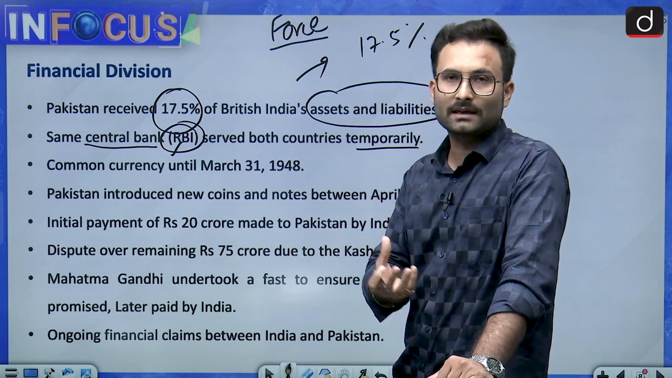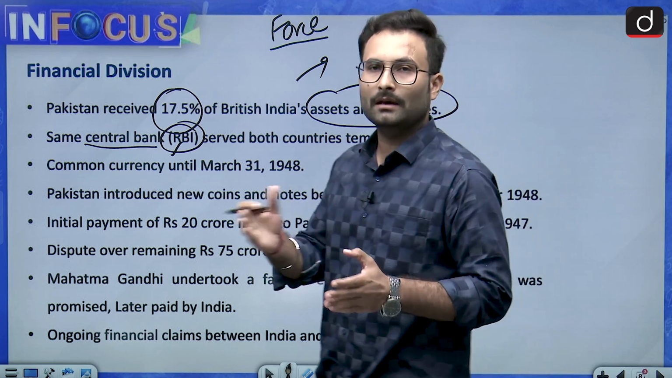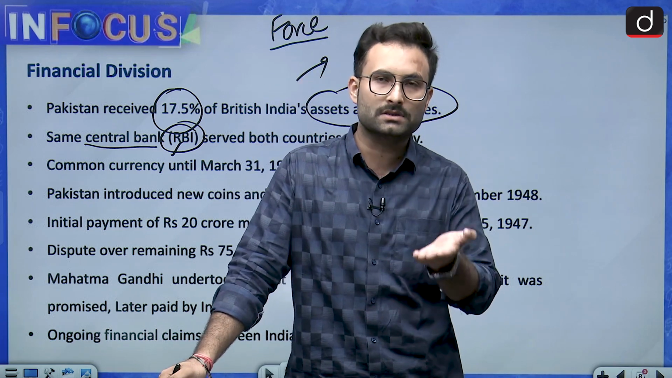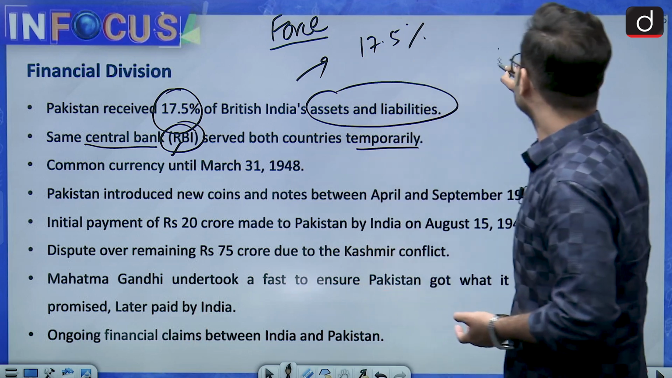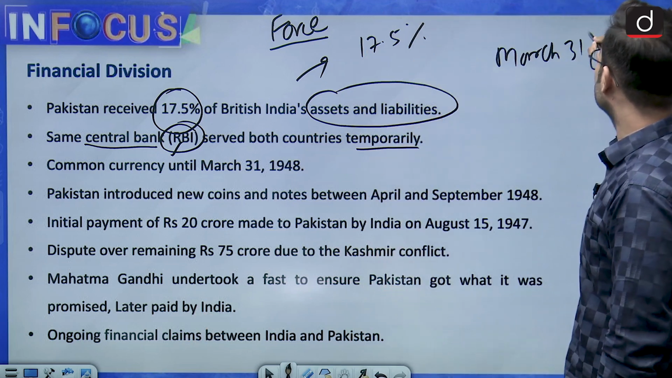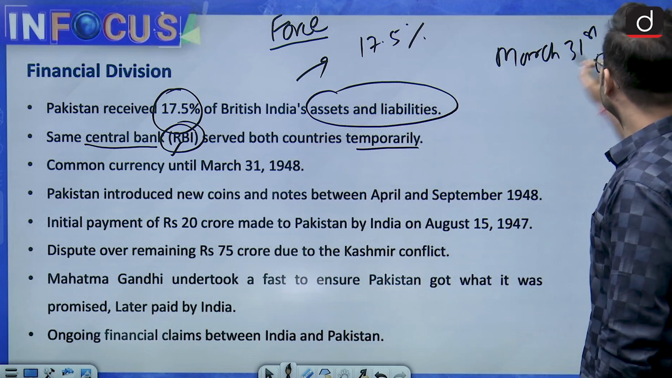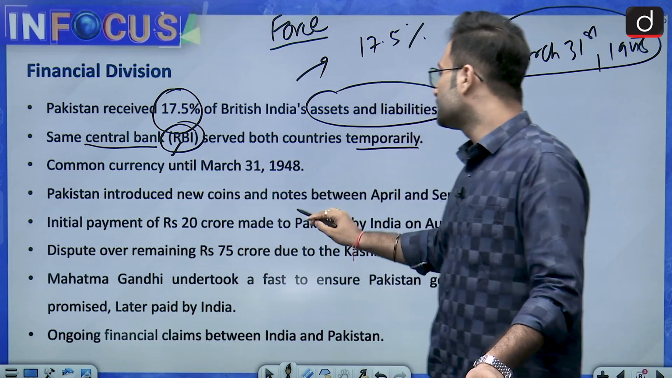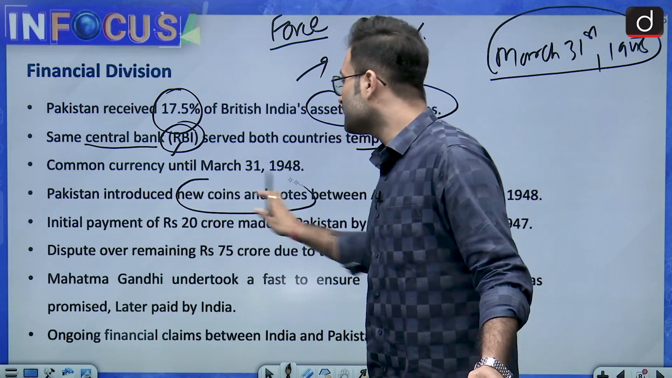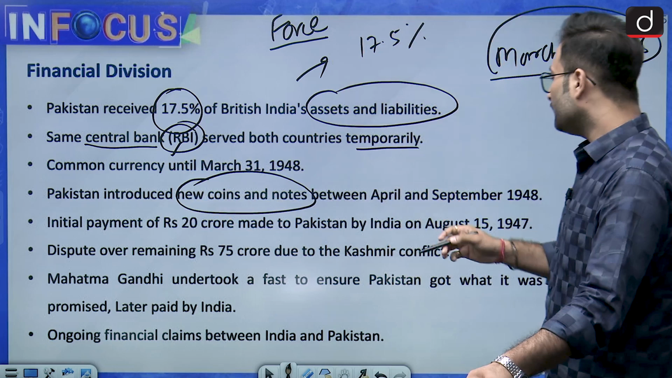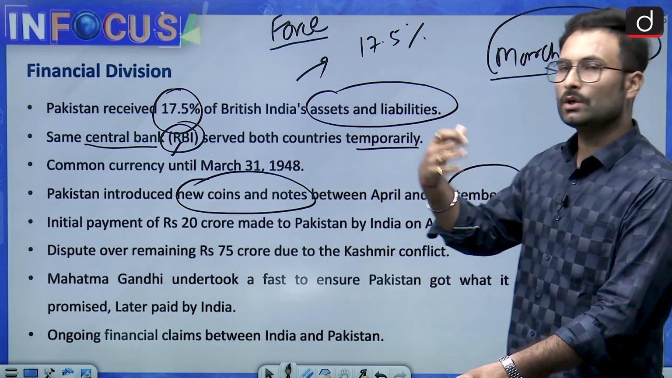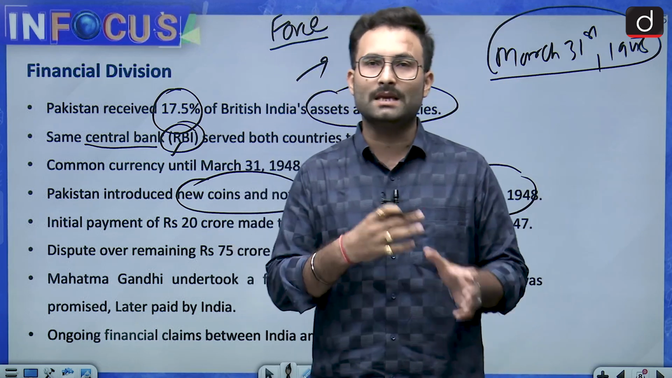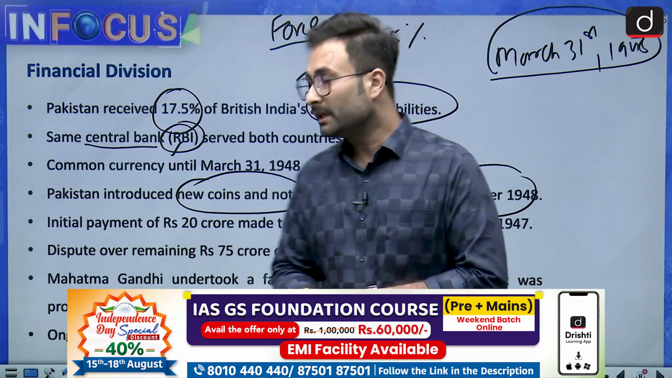Then when we are talking about the currency, at that point of time in British India we had one currency. Now since the two countries were being partitioned, the currency would be the same for the time being, and a deadline was given to Pakistan, that is March 31st, 1948. Till then the currency would be common, but afterwards Pakistan would go for new coinage as well as notes and use their own currency. But you will see that even after 5 years of the partition, the same currency was still used by them.